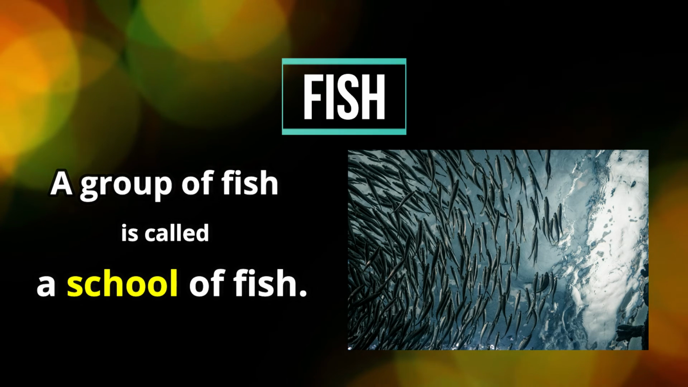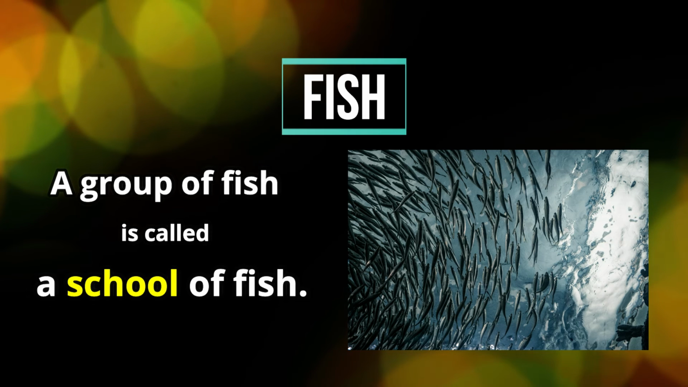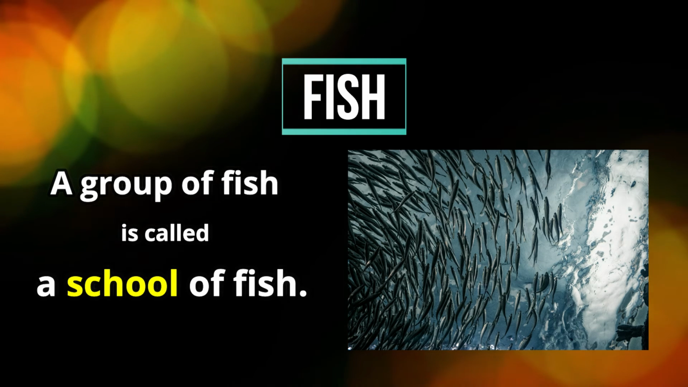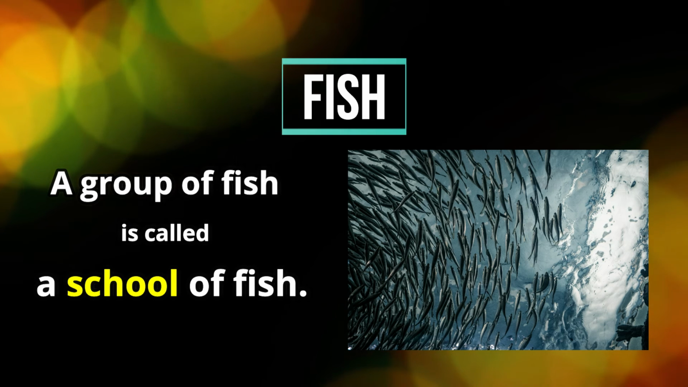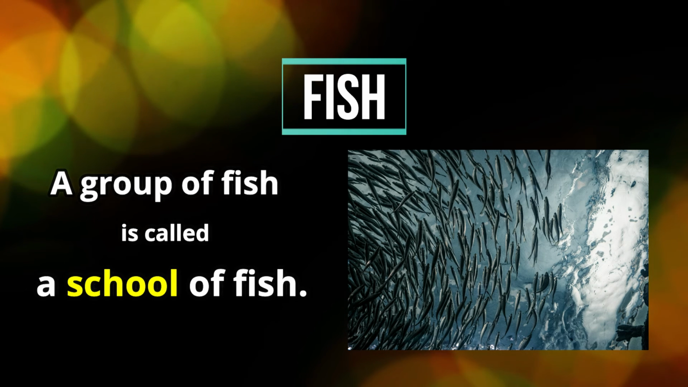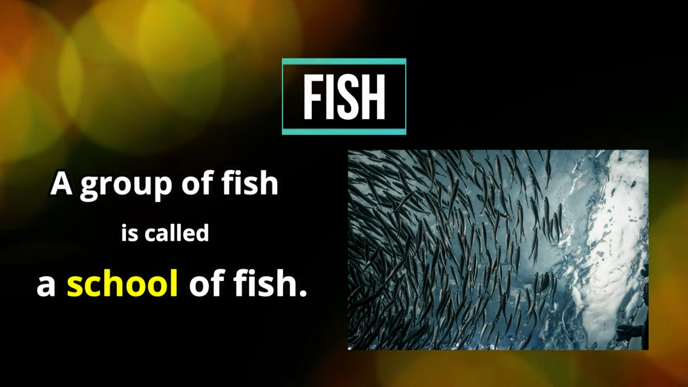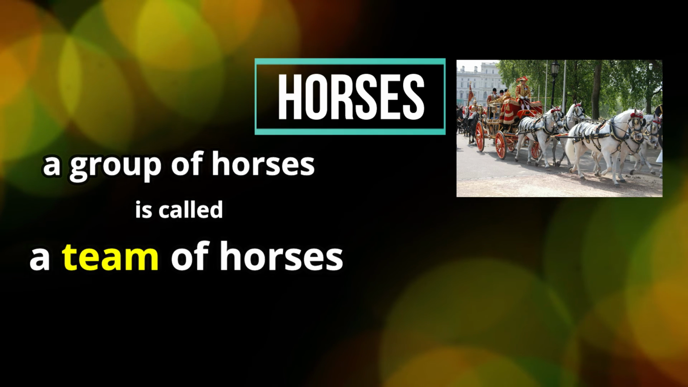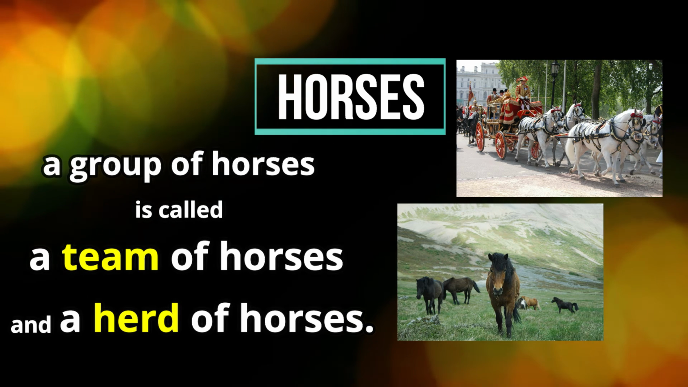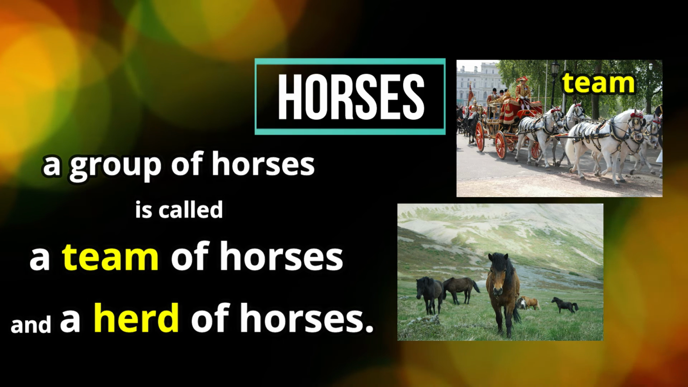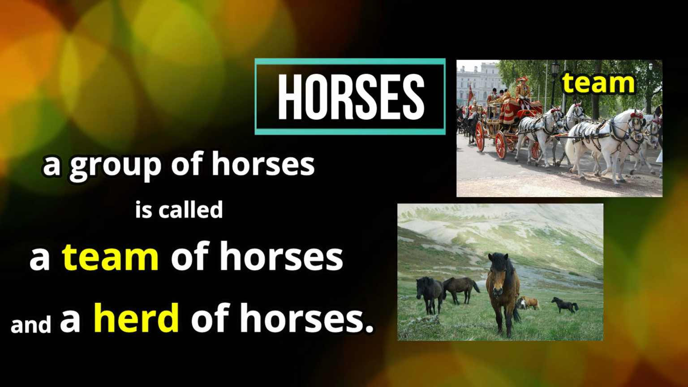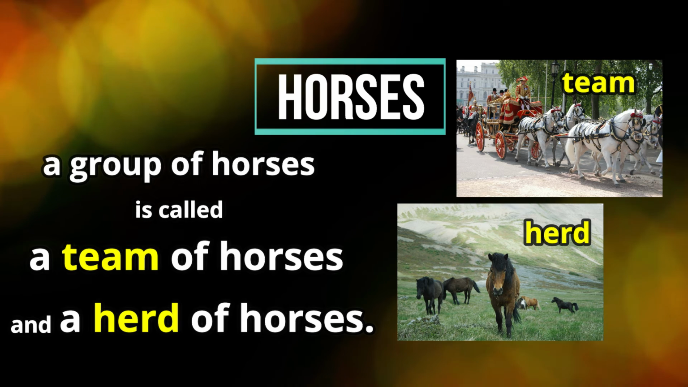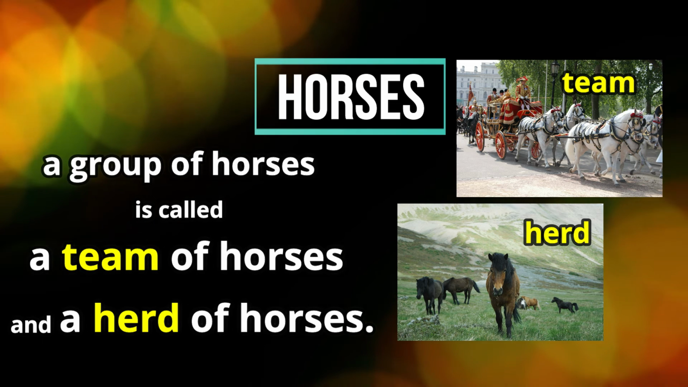Next, we have fish. A group of fish is called a school of fish. And as you can see in the picture, they're all the same kind of fish that are in the school. Okay, you don't mix up schools. The school is the same kind of fish in a group. Okay? Next, we have horses. A group of horses is called a team of horses. And we call them a herd of horses. Now, you can see in the picture, a team of horses usually pulls something, a cart or a carriage, but a herd of horses is usually out in the field. Okay?